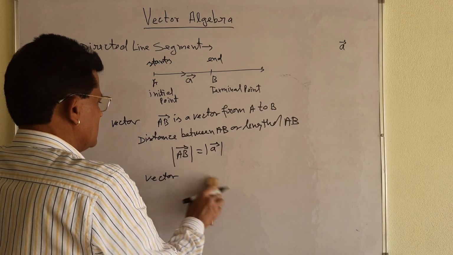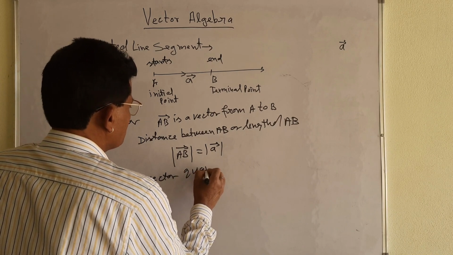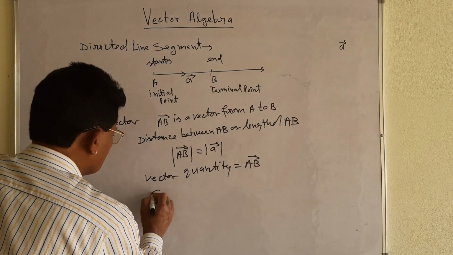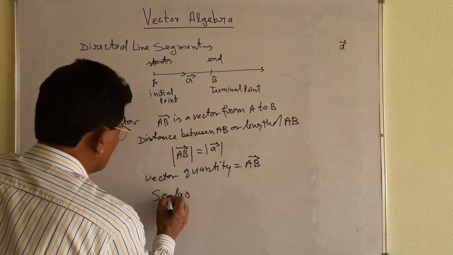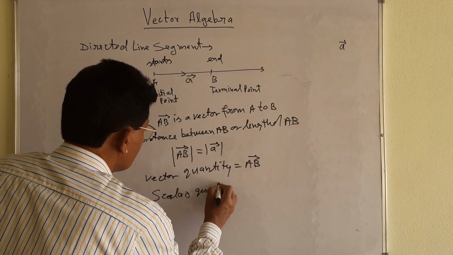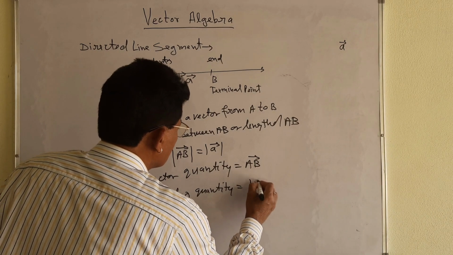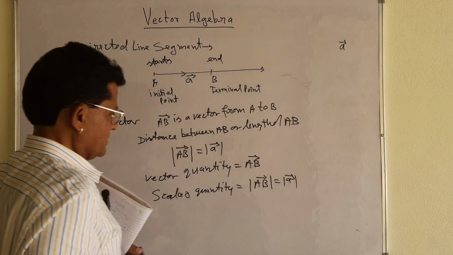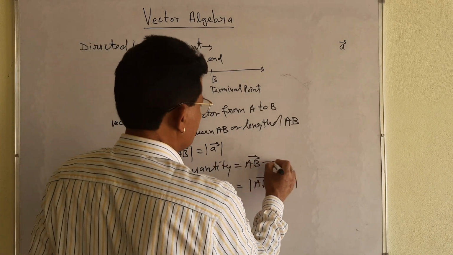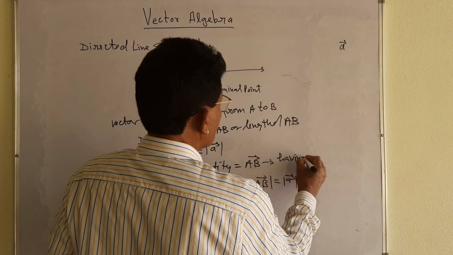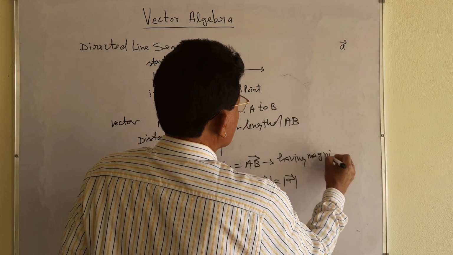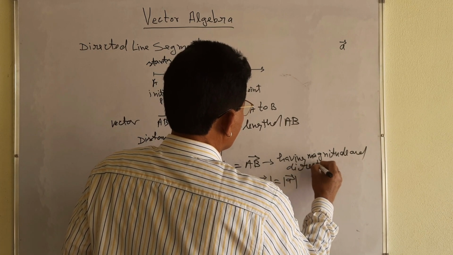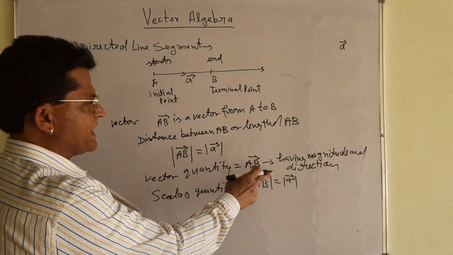Vector quantity has both things, magnitude and direction inside it.